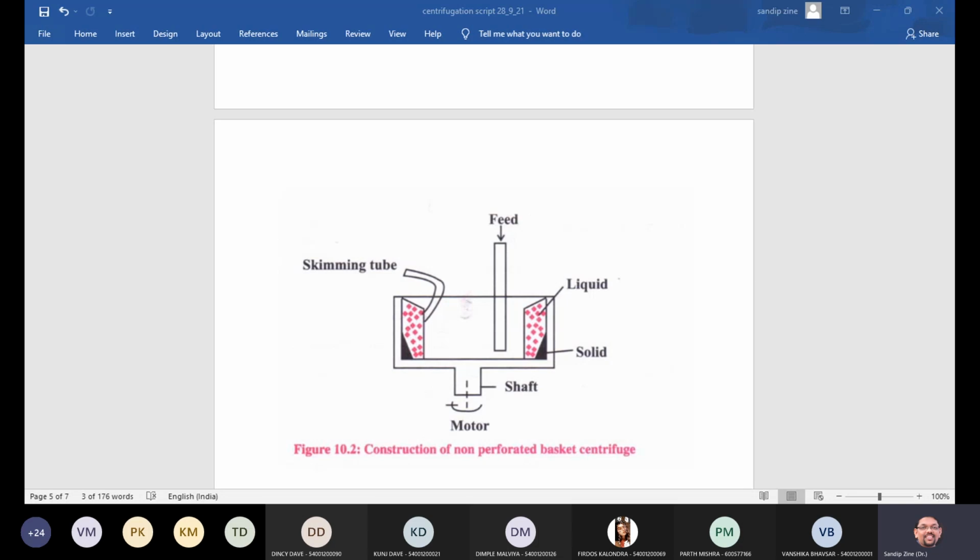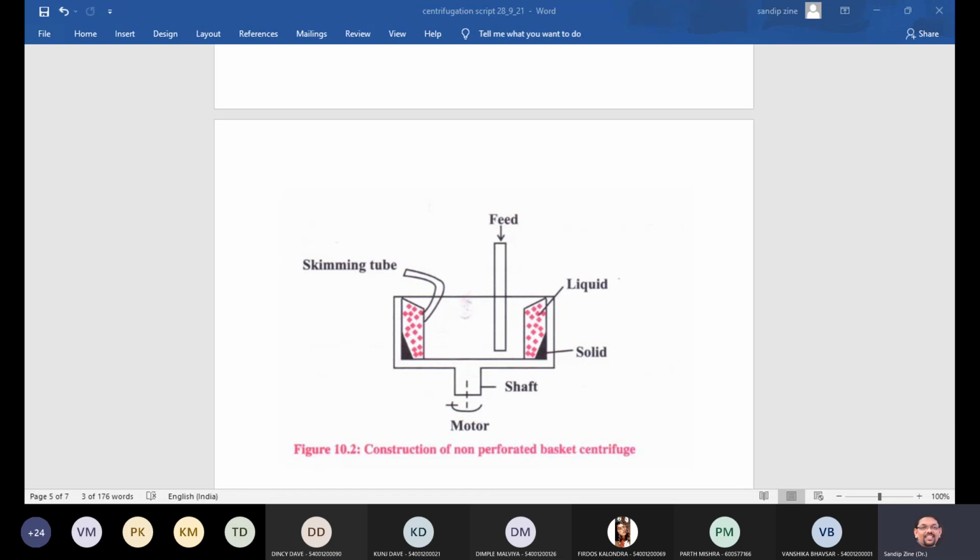And in disadvantages, we can always say that on prolonged operation, the centrifugal force puts greater strain on the basket, which causes wear and tear of the equipment. And on prolonged operation, the solid gets converted into a hard cake, which is difficult to remove, and it's a batch operation, isn't it? So batch and continuous mode, you know, in drying also we have these two terminologies, batch mode and continuous mode.